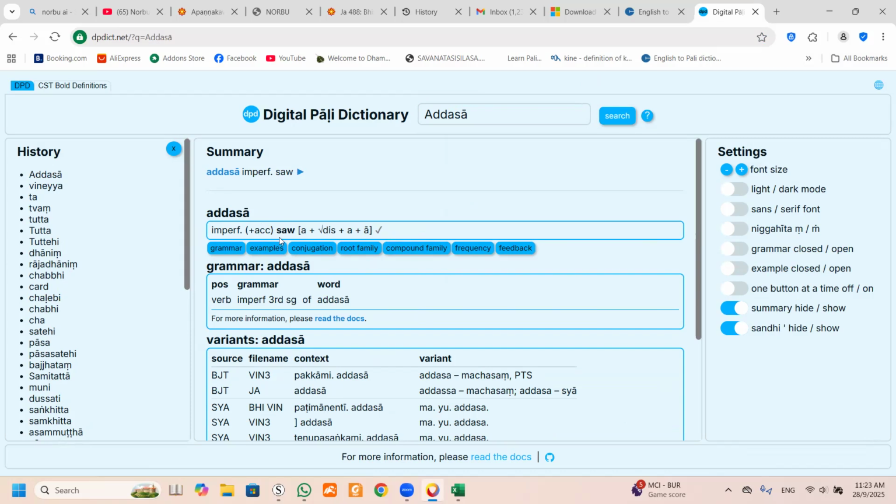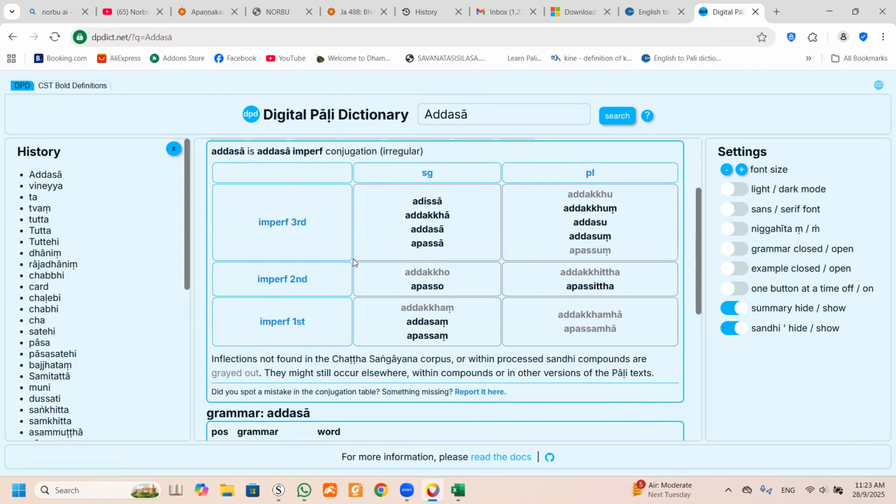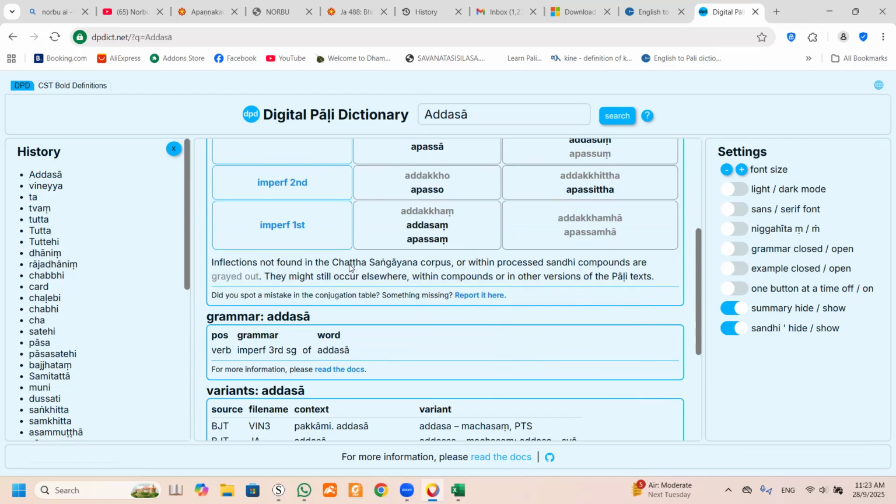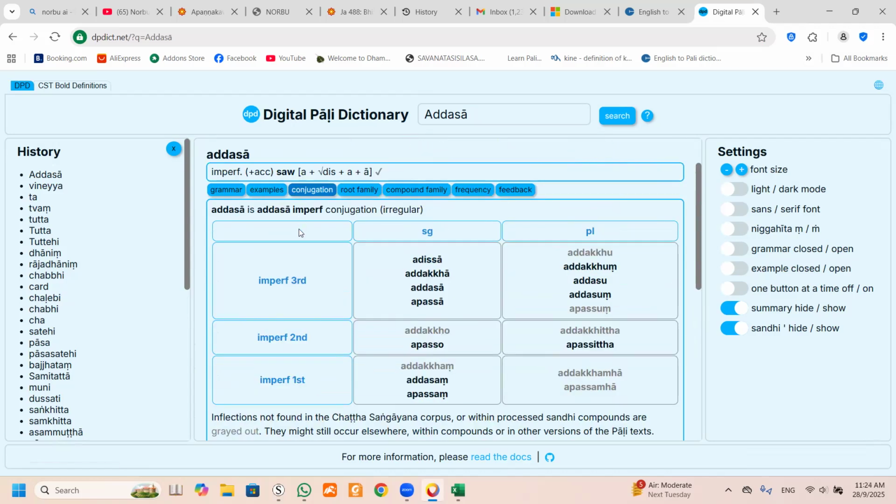Yeah, imperfect. So what you do is, you see yesterday we were talking about the root dis. Then we talk about, you see, this A is added now, das, and the root is the same, this is a very funny one. So you must remember. So what you do, you go to conjugation. You got your conjugation, imperfect. That means you see the ending is this one, a long A.